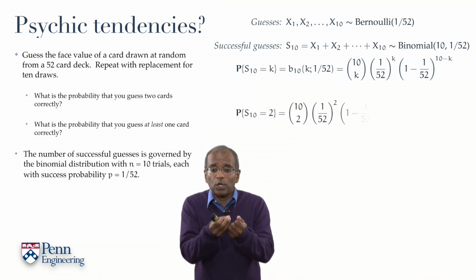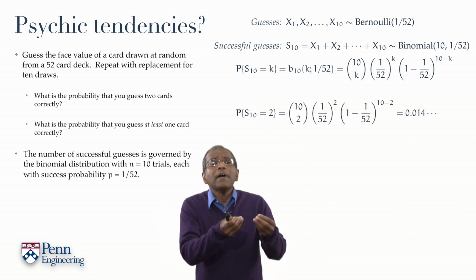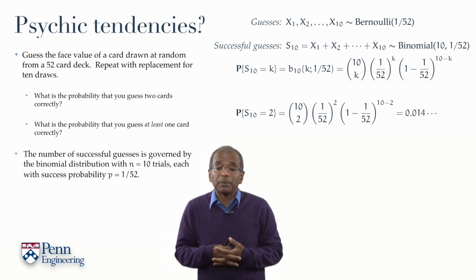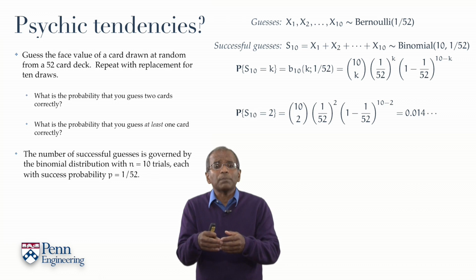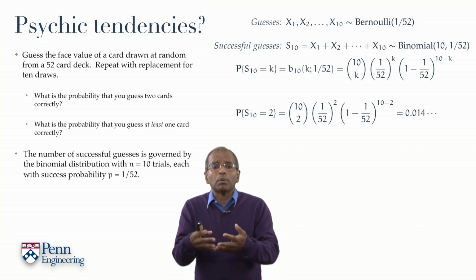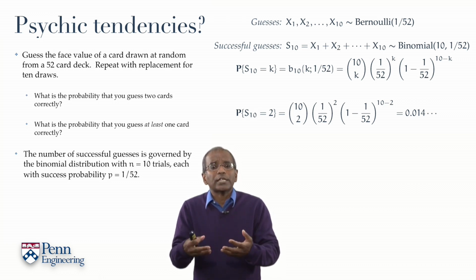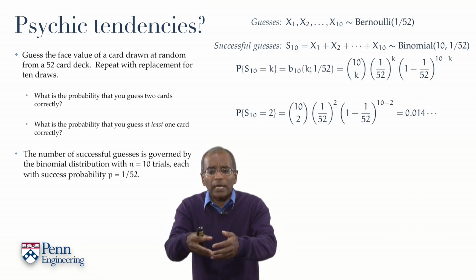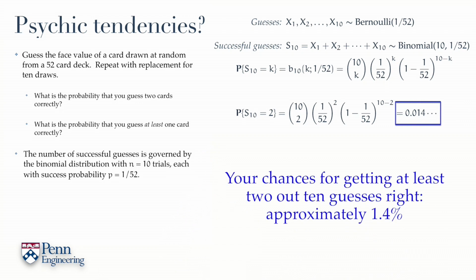We simply write down the binomial probability, evaluate it. A simple calculator will do it for you. Or, if you're not feeling particularly adventurous, you could simply type in estimate binomial probabilities or a binomial calculator into a search engine, and you can just type in these values and out comes an answer. Your chance of getting exactly 2 out of 10 guesses right is approximately 1.4%.